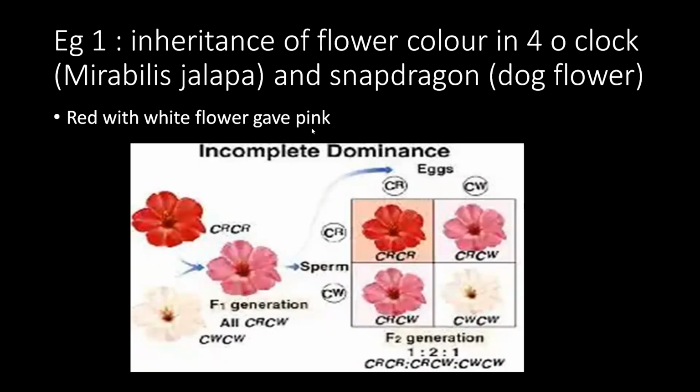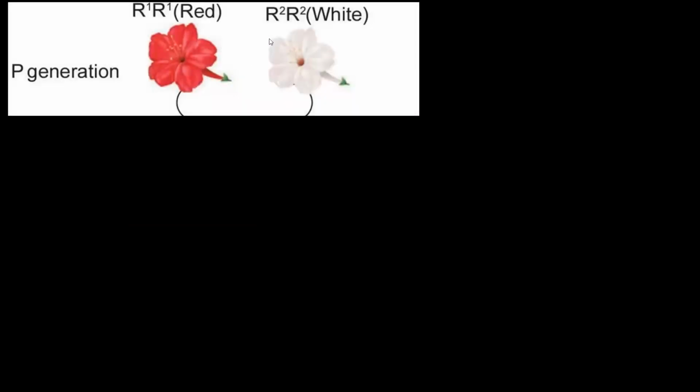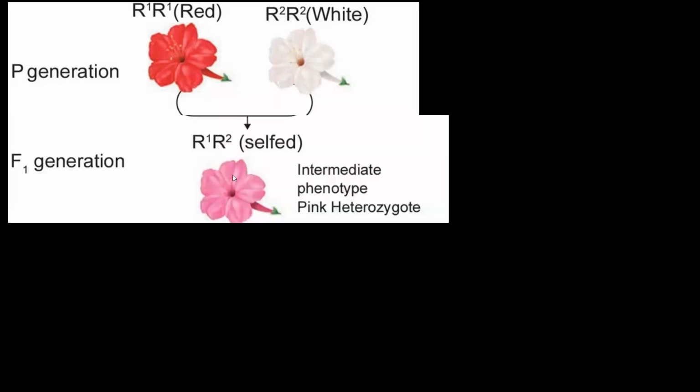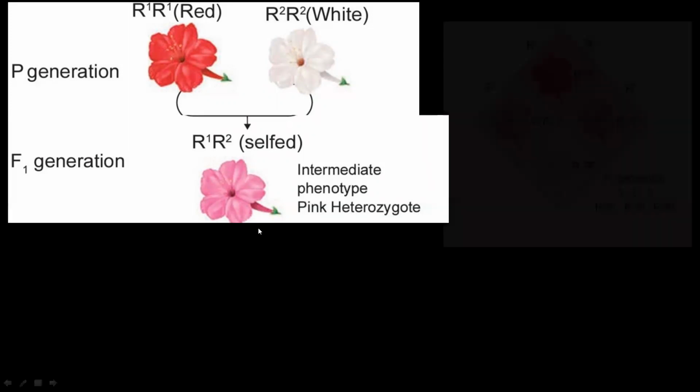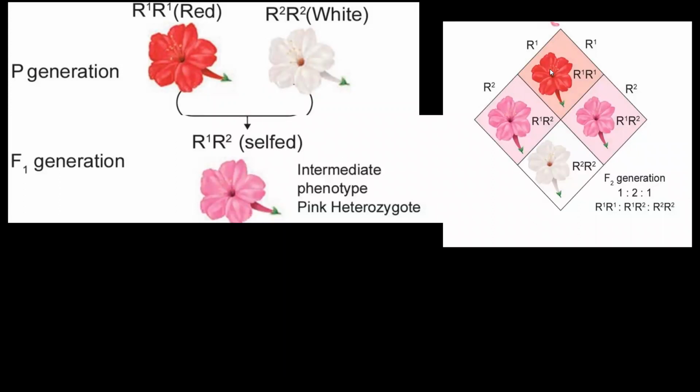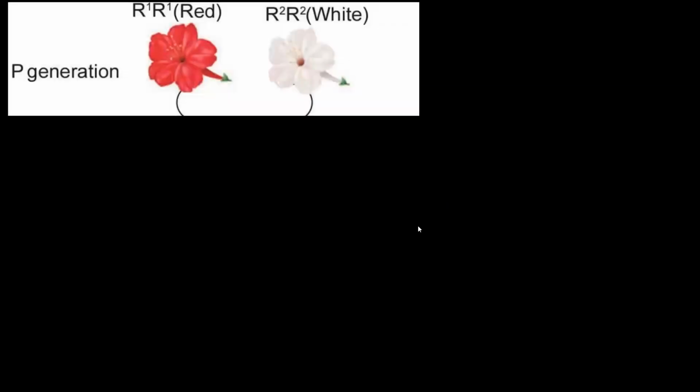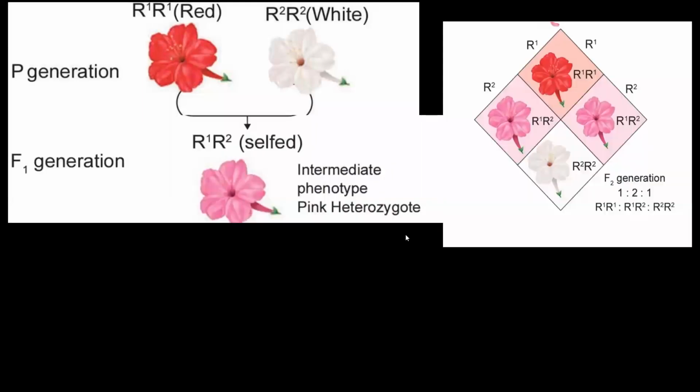Red with white flower gave pink. There was no pink character. So this is blending. Both are expressing each other. See here, red and white, what will you get? This is the P generation, meaning parent. We got the F1 generation, all pink. The intermediate phenotype is pink heterozygote. When pink was crossed with itself, you got 1 red, 2 pink and 1 white. That is the example. So this is already seen, that red and white gave pink color.